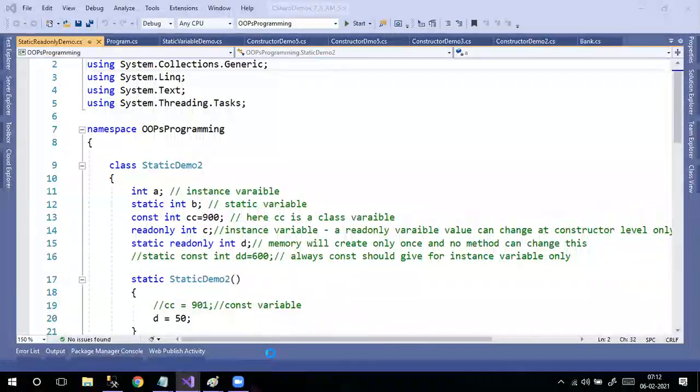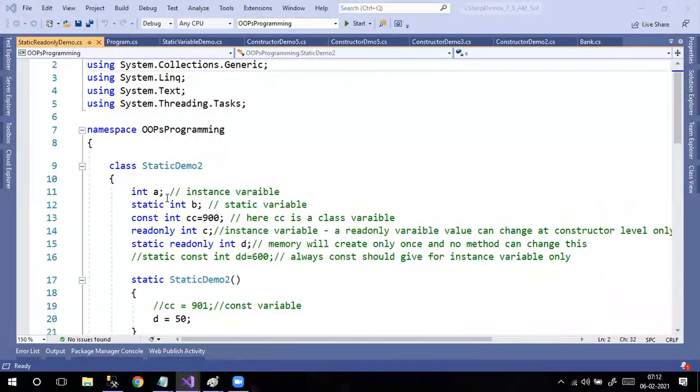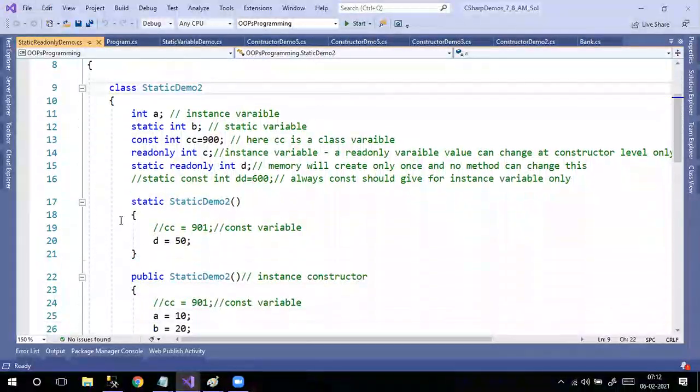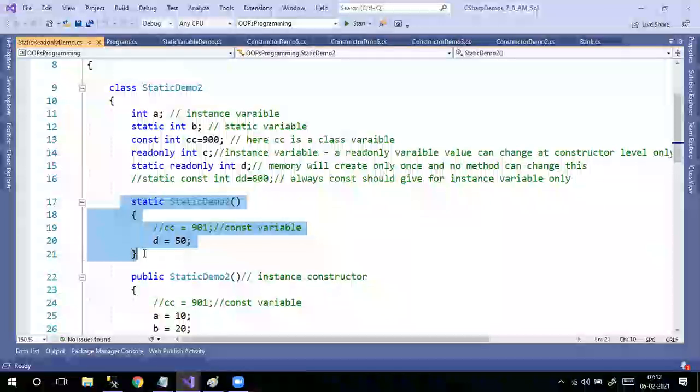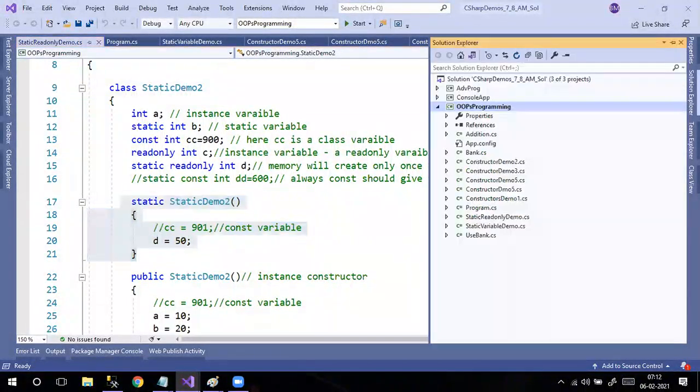Hi, all of you. So in yesterday's class, we discussed static variables and how they behave. At the same time, static variable, static read-only, and constant, these concepts we also discussed, right? Now, one more is static constructor. Yesterday we already used this static constructor, but let's see more on this.